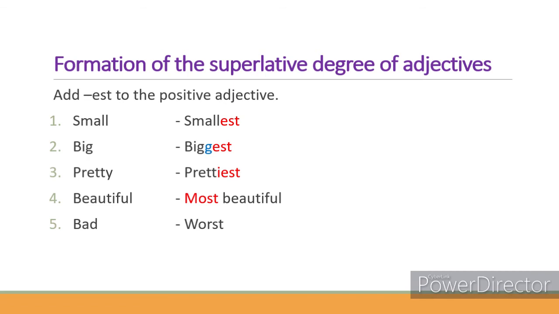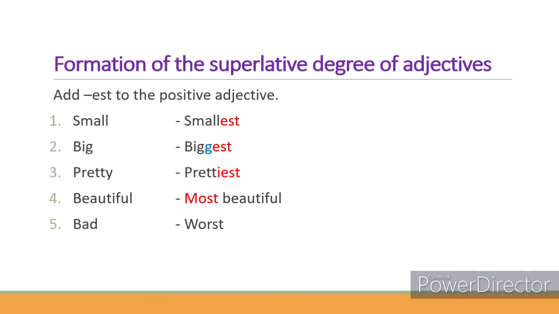The rule of the spelling change is the same, so you have to change Y into I and then add -est to form the superlative degree of the adjective pretty. Pretty, prettiest. The fourth one, beautiful, most beautiful.